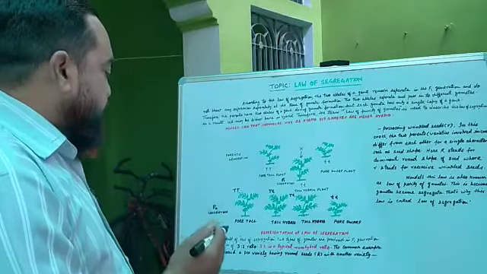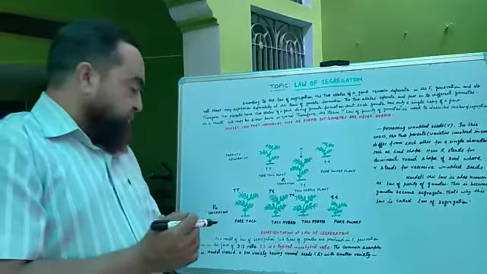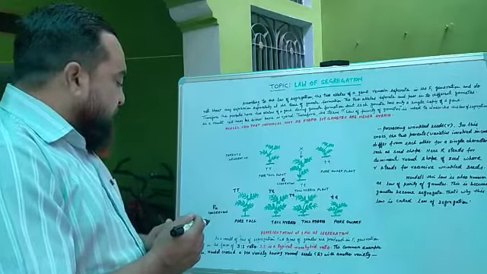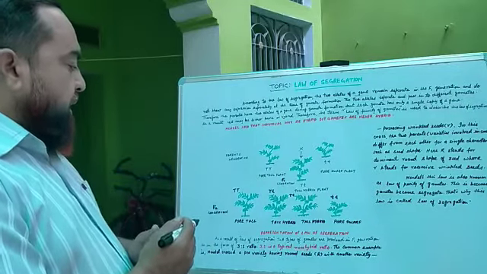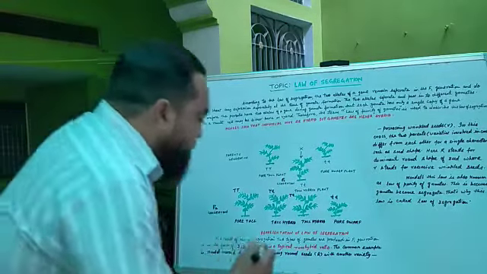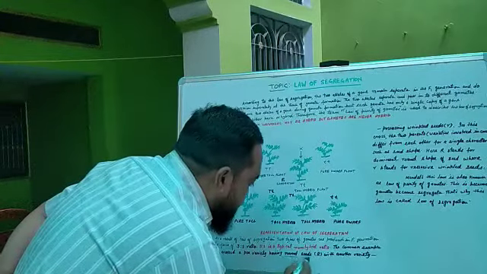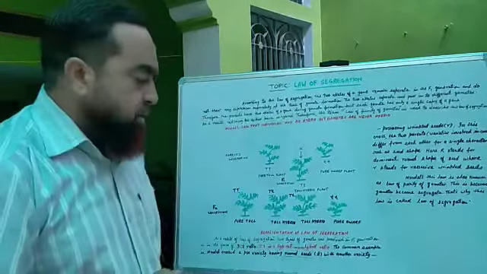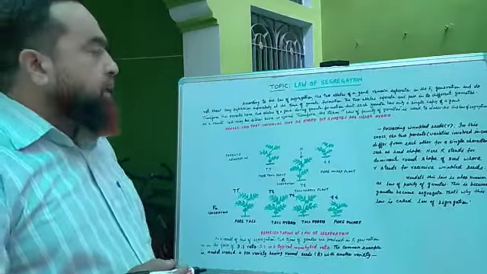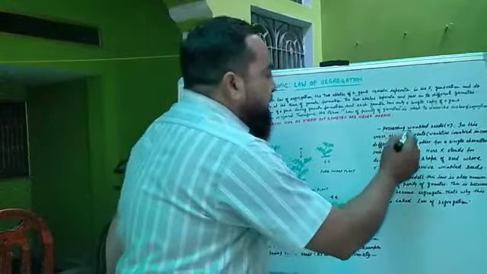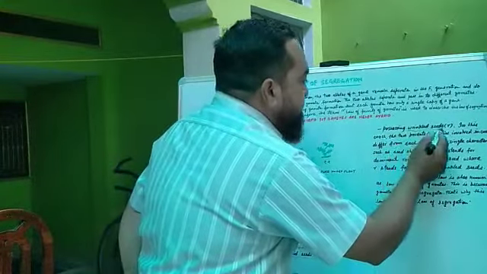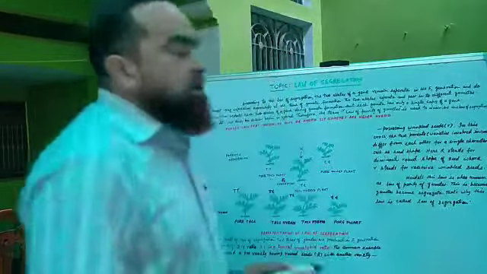The common example is where Mendel crossed a pea variety having round seeds, capital R, with another variety possessing wrinkled seeds, small r.